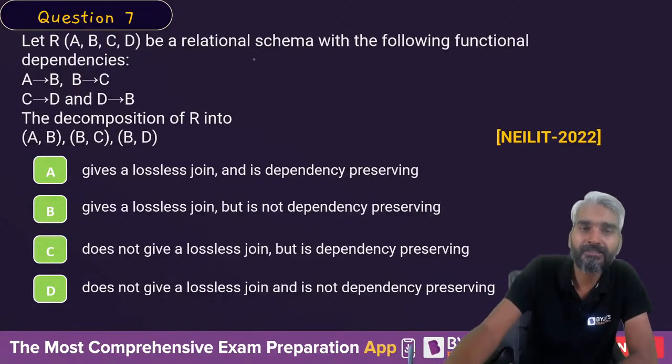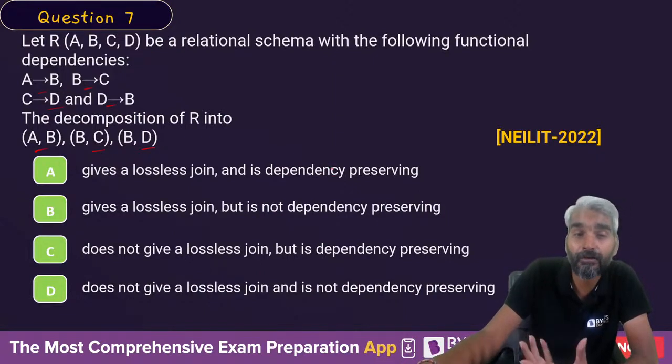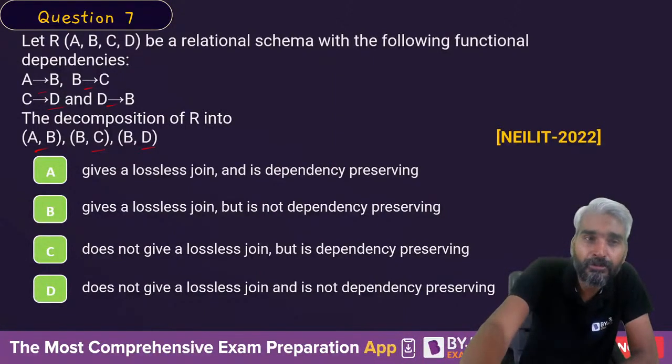Okay, so what is the normal form? Sorry. Let R(ABCD) be a relational schema with the following four functional dependencies. This is decomposed into AB, BC, and BD. Now it is asking which properties are preserved: gives a lossless join as well as dependency preserving, or gives a lossless join but dependency is lost. So let's look at this.